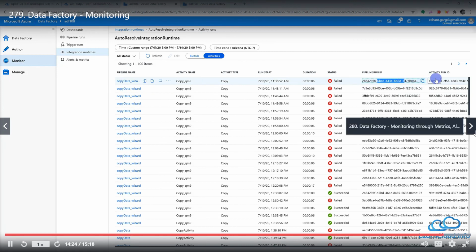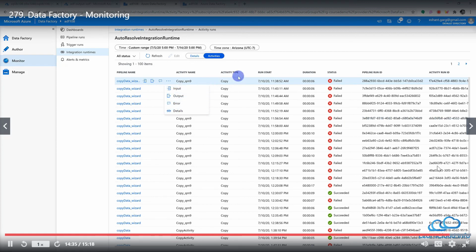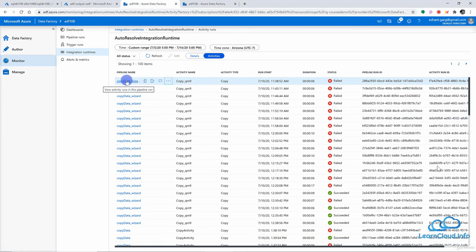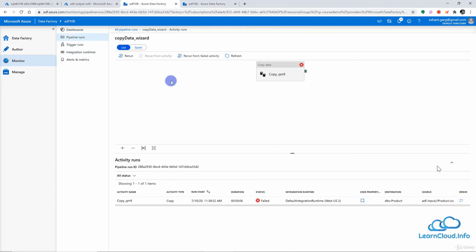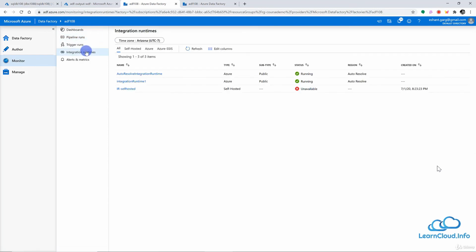So we have the pipeline runtime and activity runtime here. And once again, you have the input, output, and errors, all that detail level information if you want to see it here. And if I click on a particular pipeline, I will once again go to the pipeline section. So right now we are in integration runtime, and if I click here, you see we will go to the pipeline, and again we have the similar view here which was there in the pipeline. So these are the options we have for the pipeline run, trigger, and integration runtime.